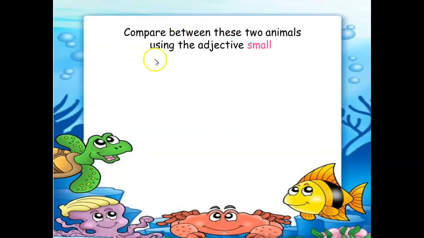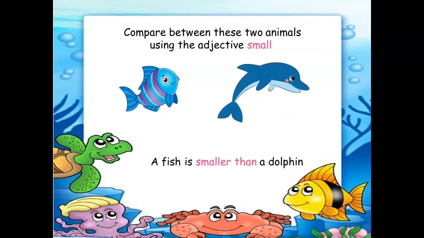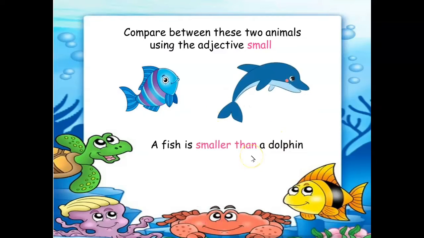Compare between these two animals using the adjective small. Here, between these two animals, I should add er at the end of the adjective and than. Here we have a fish and a dolphin. A fish is smaller than a dolphin.